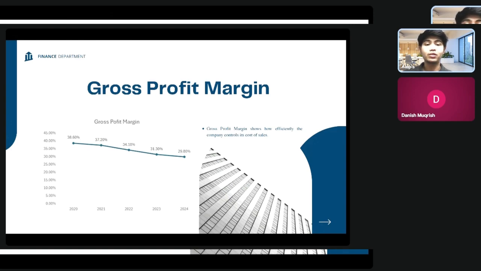In 2020, Company Z recorded a strong gross profit margin of 38.6%, indicating good cost control and pricing power. However, the margin declined steadily over the years, falling to 29.8% in 2024. This consistent downward trend suggests increasing cost pressures, such as higher content costs, operating expenses, and intense competition from streaming platforms. Overall, Company Z has found it increasingly difficult to maintain its gross profitability.